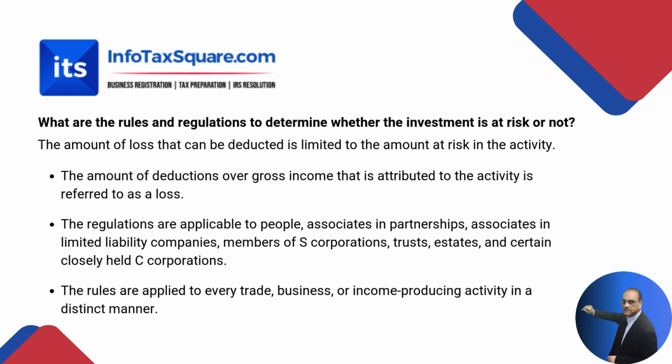Let me share again. Number one, the amount of deductions over gross income that is attributed to the activity is referred to as loss. Number two, the regulations are applicable to people, associates in partnership, associates in limited liability companies, members of S corporation, trust, estates, and certain closely held C corporations. The rules are applied to every trade, business, or income producing activity in a distinct manner.